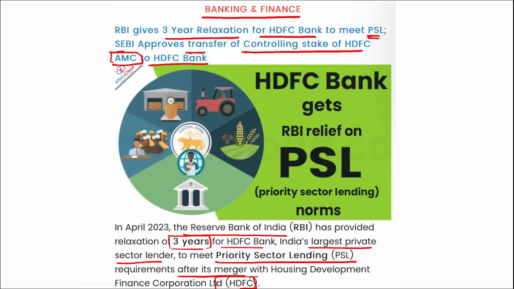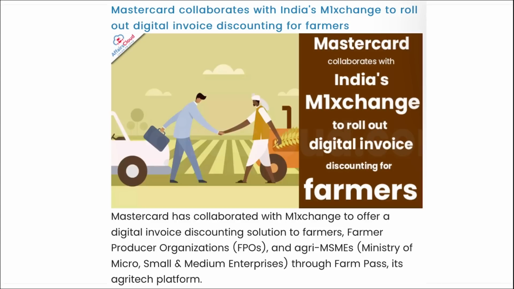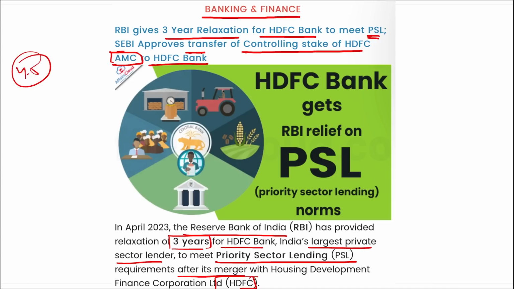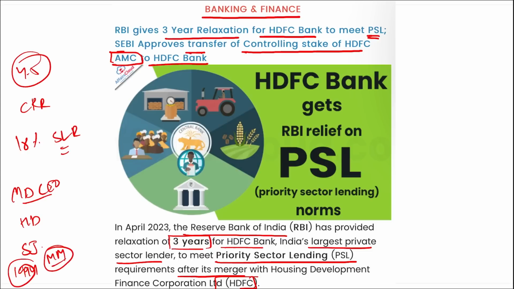Right? Also RBI has refused to make any exceptions on the cash reserve ratio and statutory liquidity ratio requirements as sought by HDFC Bank. HDFC Bank has to set aside 4.5% of HDFC's assets as CRR and 18% as SLR after the merger. Who is the MD and Chief Executive Officer of HDFC Bank? It is Shashidhar Jagdishan. This bank was established in 1994. Headquarters is in Mumbai, Maharashtra, and the tagline here is "We understand your world."